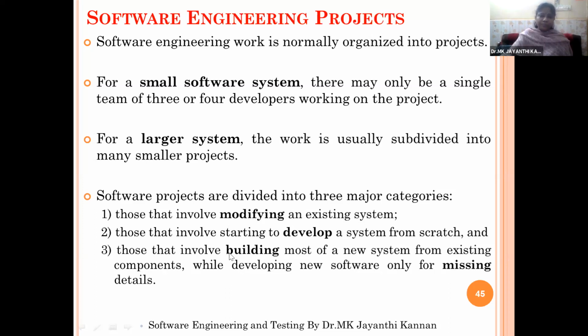Or we go for building most of the new system from existing components, developing new software only for the missing details. In building, we take a few existing components and build the new project by adding new functions. Modifying means just modifying the existing system to bring the new system. Developing means creating the project from the beginning and performing each and every activity fresh, and we will get the project.